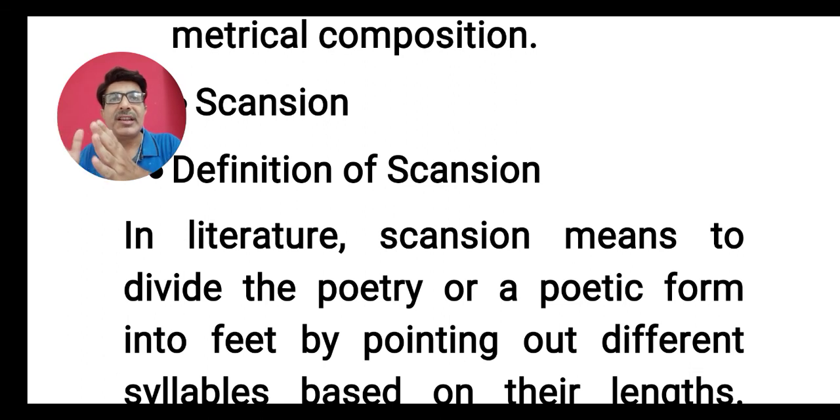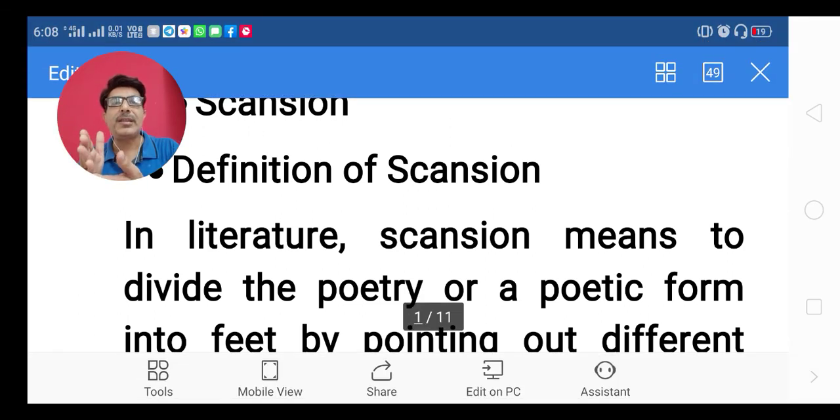There can be three iambus in one line, there can be five iambus in one line. So you have to count the syllables, find out the rhythm, which one is stressed and which one is unstressed, and then you decide which foot is used in that particular line and how many feet are used, so that at the end you can say that this line has four feet, that's why it is called a tetrameter line. If the line has five feet, it is called a pentameter line. So this is how you have to decide which kind of a line is used by the poet.